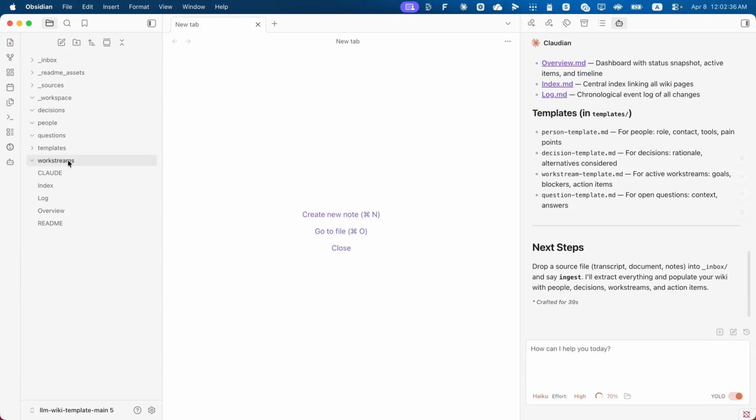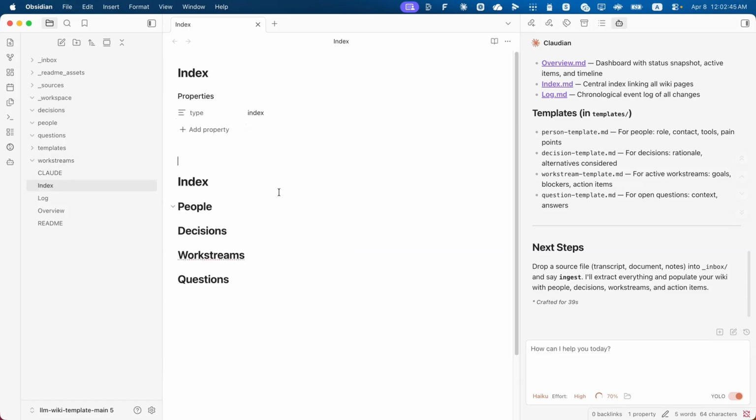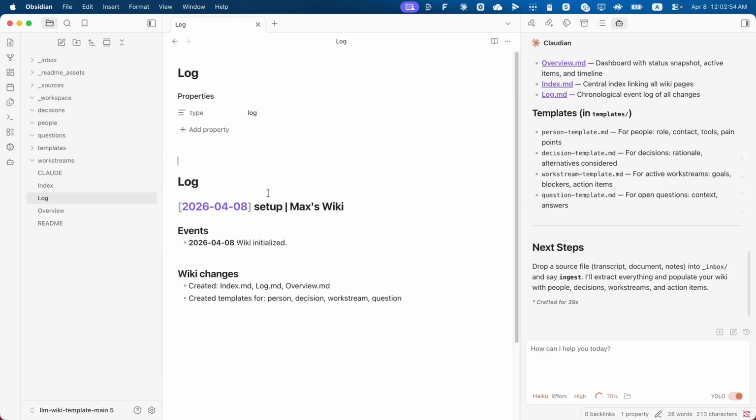And workstreams are the same. So again, it's your sub-projects that you're working with. Index automatically updates all the files within your knowledge base. It contains all the information about any updates.